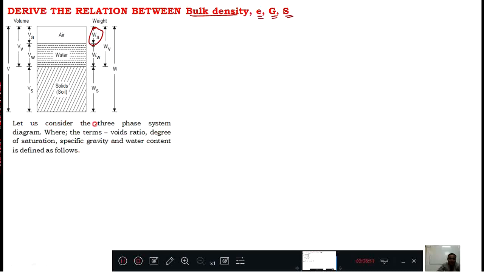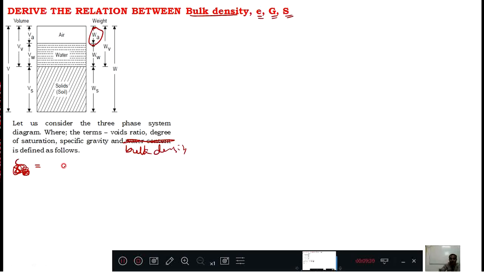Let us consider the three-phase system diagram where the terms void ratio, degree of saturation, specific gravity are there, not water content. In the place of water content, what we will write? Bulk density. Here it is very important. First we will define what are those. First, bulk density is, with this one we will define it later, just to save some paperwork. It doesn't mean that first define this, second define this, it is not like that. You can define whichever you know first.